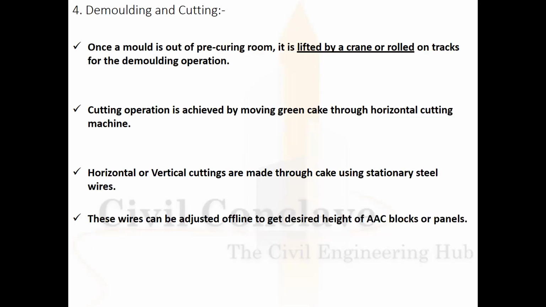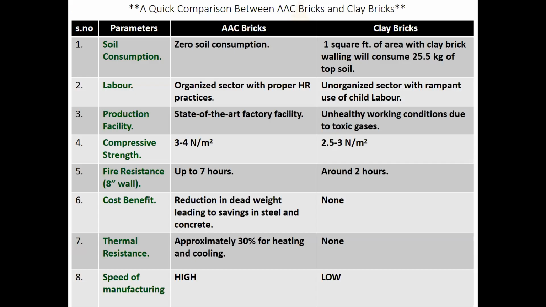Demolding. Once the mold is out of the pre-cutting room, it is lifted for the demolding operation. The cutting operation is performed on the green cake through a horizontal cutting machine. Horizontal and vertical cuts are made through the cake using stainless steel wires. These wires can be adjusted offline to get the desired height of the AAC panels.